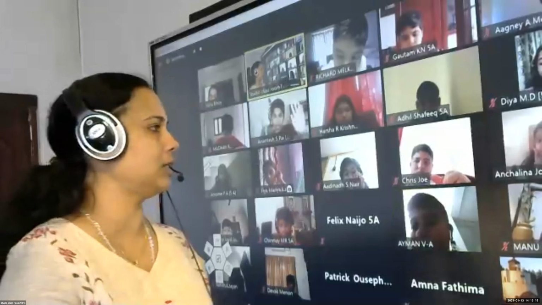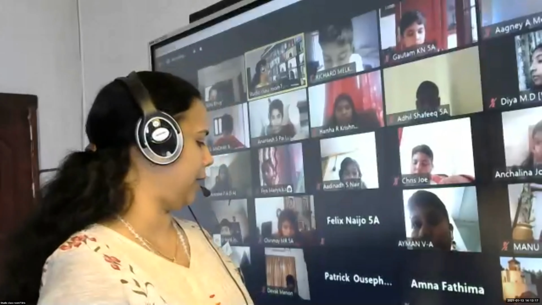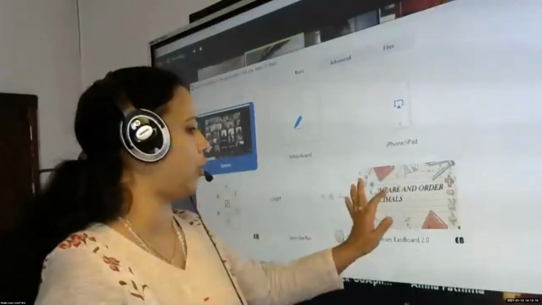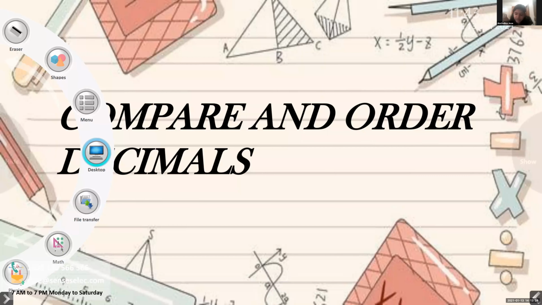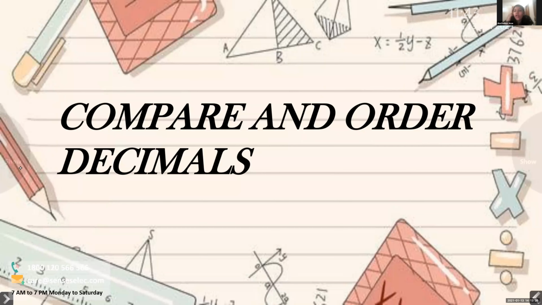So now we will start a new topic, still decimals. What is that? 11.2. Can you read that? Compare and order decimals.